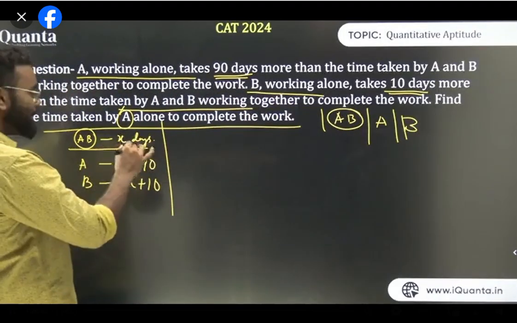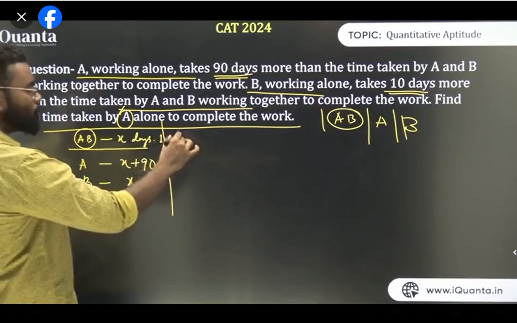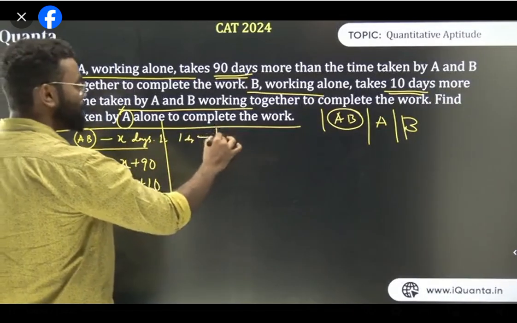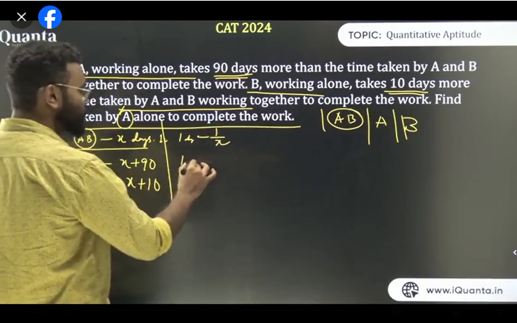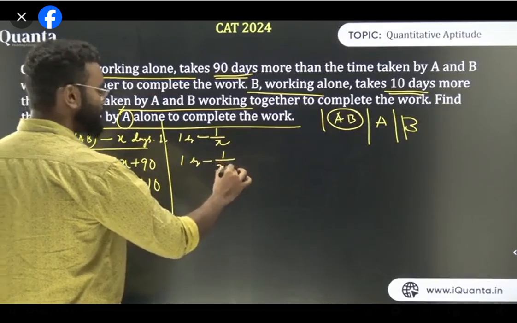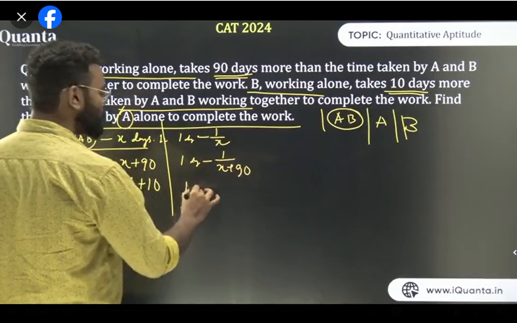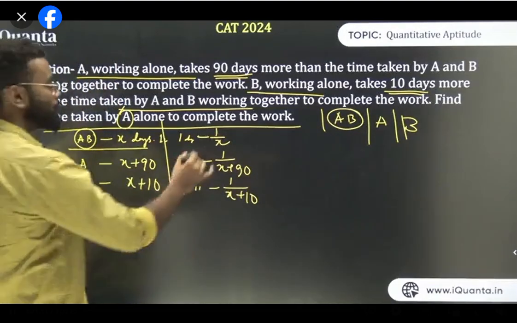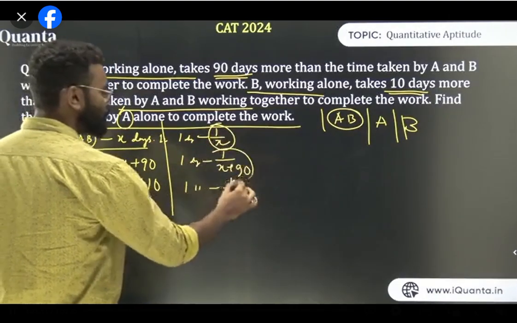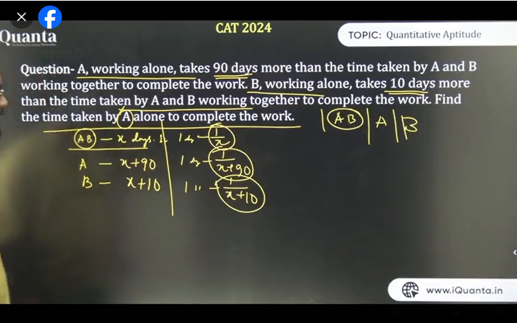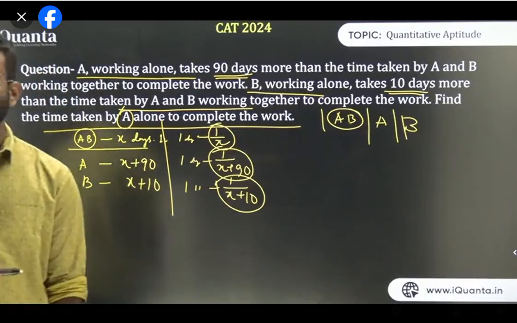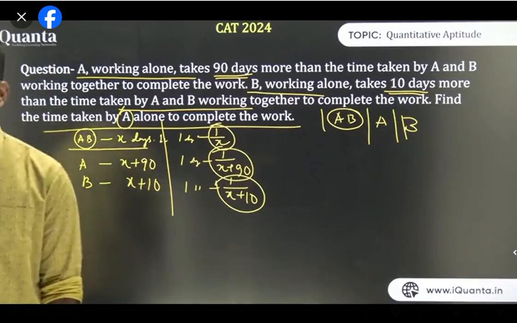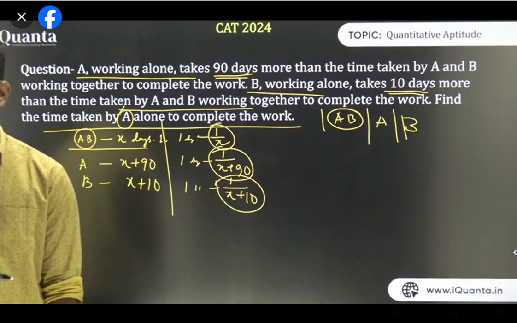So if A, B together can do 1 unit in X days, then in one day A, B together will do 1 upon X unit. In one day, A alone will do 1 upon X plus 90. In one day, B alone can do 1 upon X plus 10. Yes or no? Is it clear? कोई doubt है? Is there any doubt in this? ठीक है?